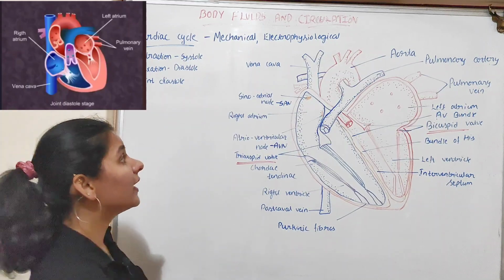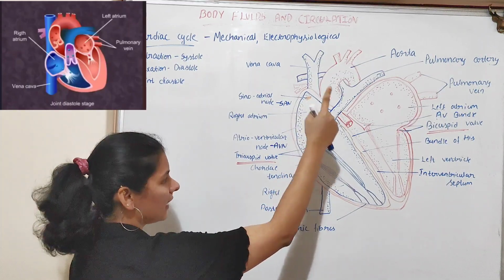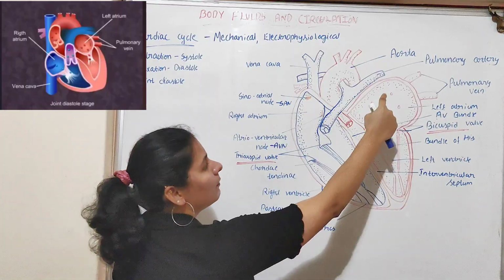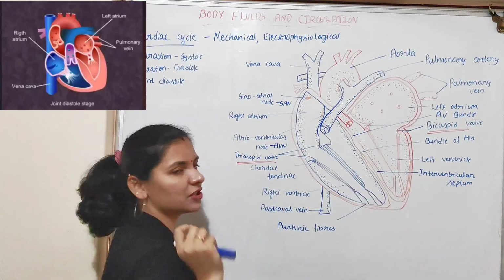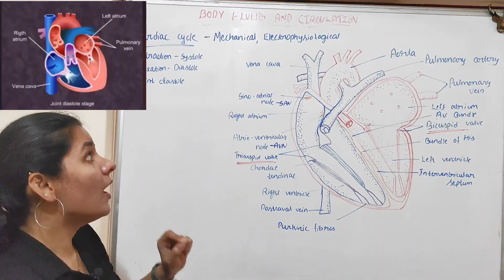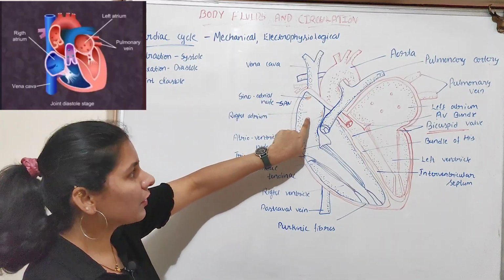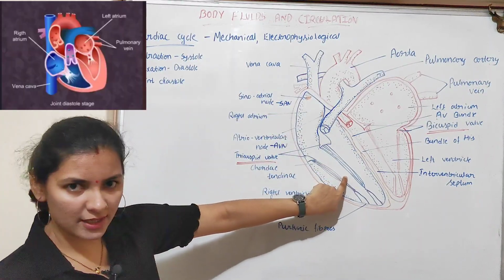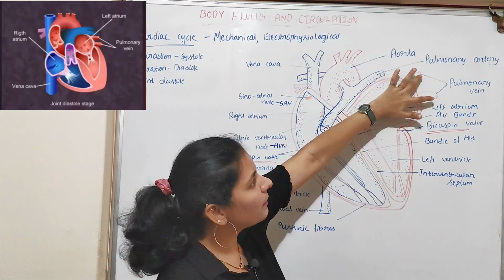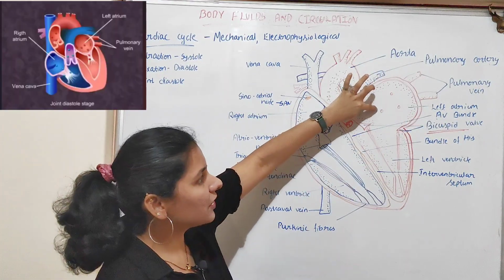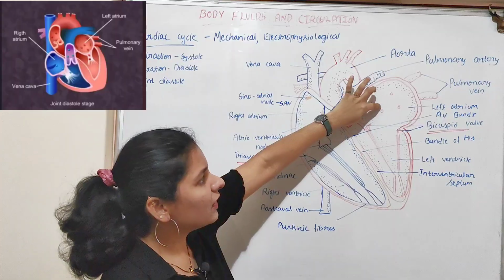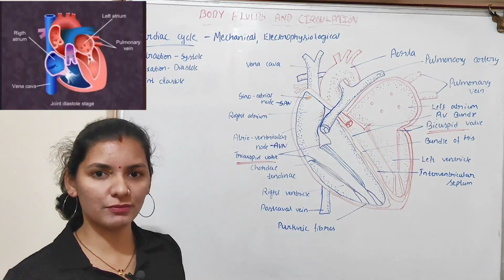So, because of that, the blood from the right atrium enters into the right ventricle and blood from the left atrium enters into the left ventricle. So, blood from the vena cava enters into the right atrium and from the right atrium it enters into the right ventricle. Similarly, the blood from the pulmonary vein enters into the left atrium and blood from the left atrium enters into the left ventricle.